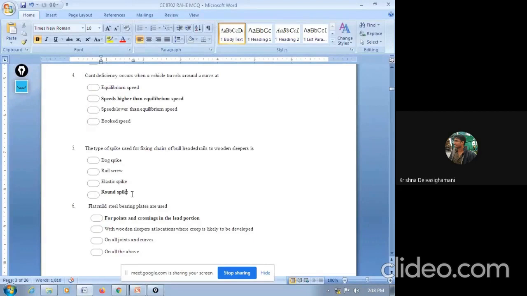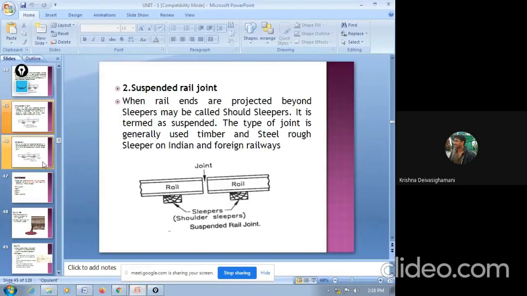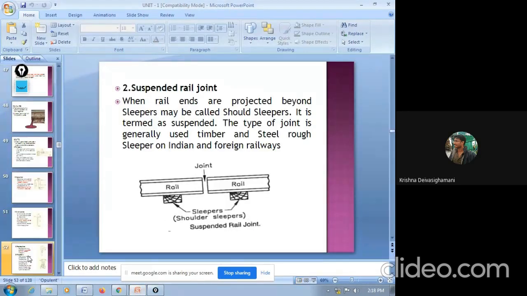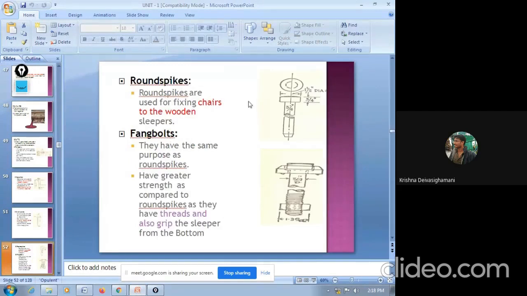So the answer is a round spike. We have discussed this in class itself. This is a round spike. The round spikes are used for fixing the chairs to the wooden sleepers. So always the round spike is used in case of wooden sleepers to fix.